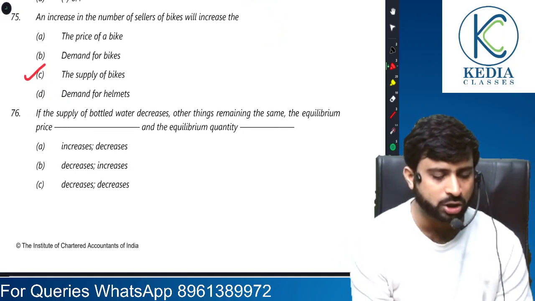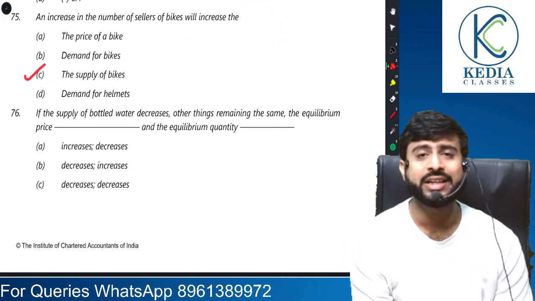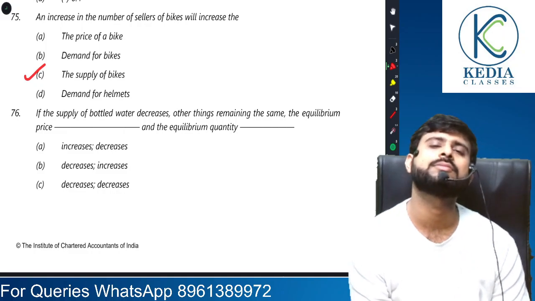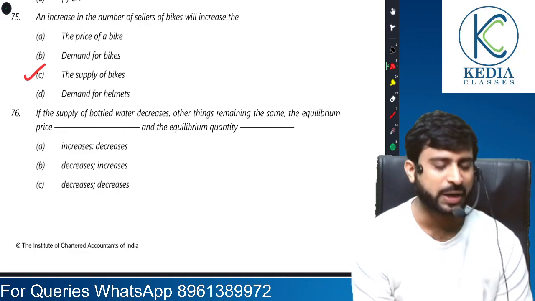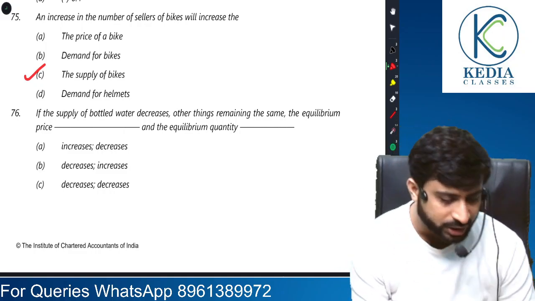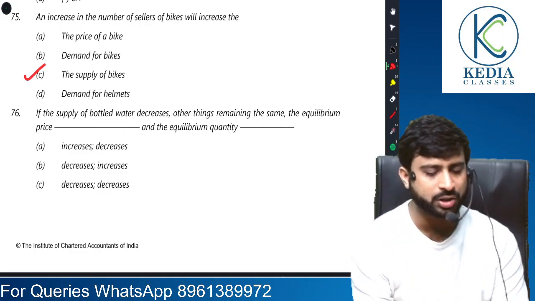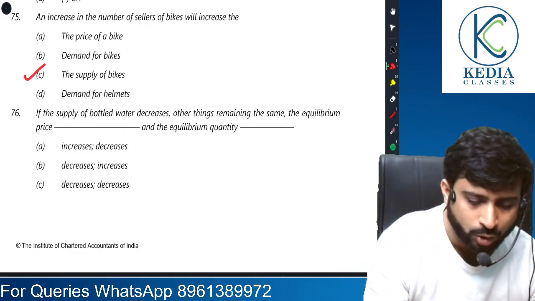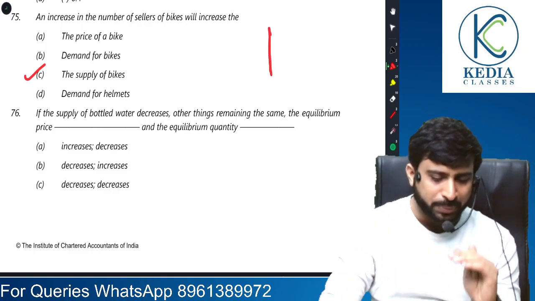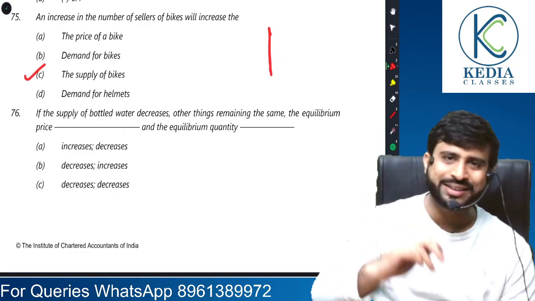If the supply of bottled water decreases, other things remaining the same, the equilibrium price dash and equilibrium quantity dash. See, pay attention. Supply has reduced. If supply falls, demand is same.